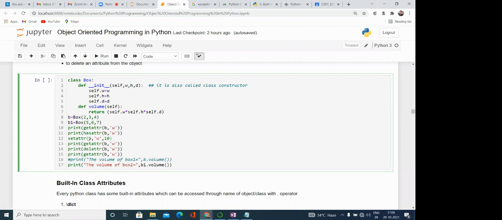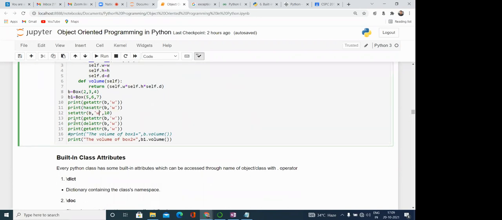Similarly here, setattr(b, ...). So b is the name of the object, w is the attribute, and then 10 is what we are passing to it. It means the value that we are assigning to that particular attribute. Suppose that we have deleted the attribute over here. Here you can see delattr(b, 'w'). From b we are deleting w. And then after, if we are getting the value of w, it will raise an error because it is not existing now. It is deleted from the object.